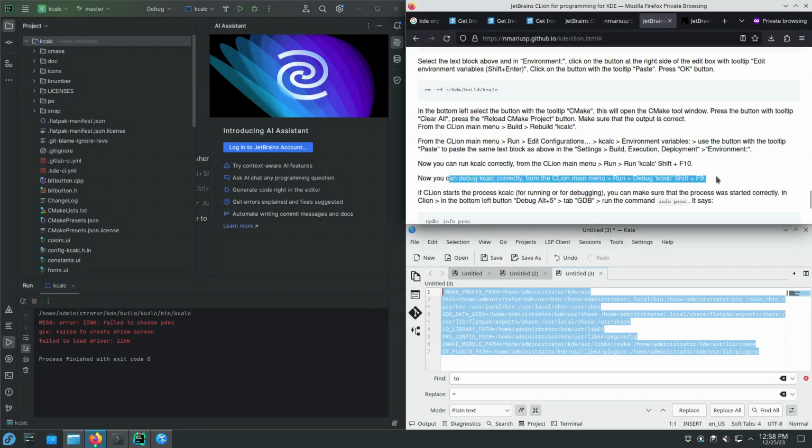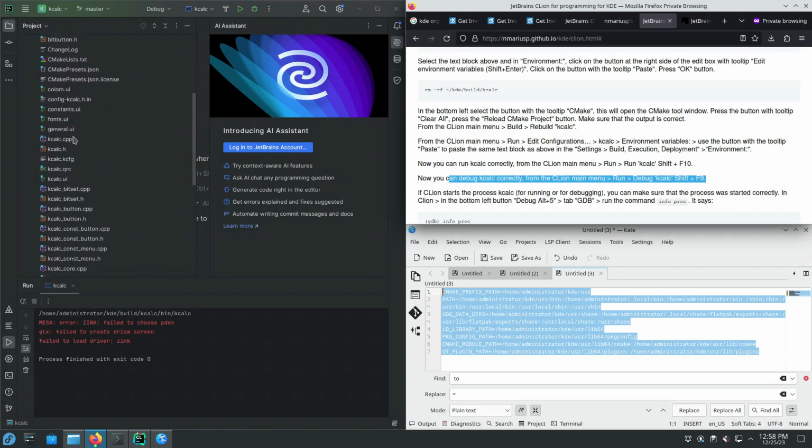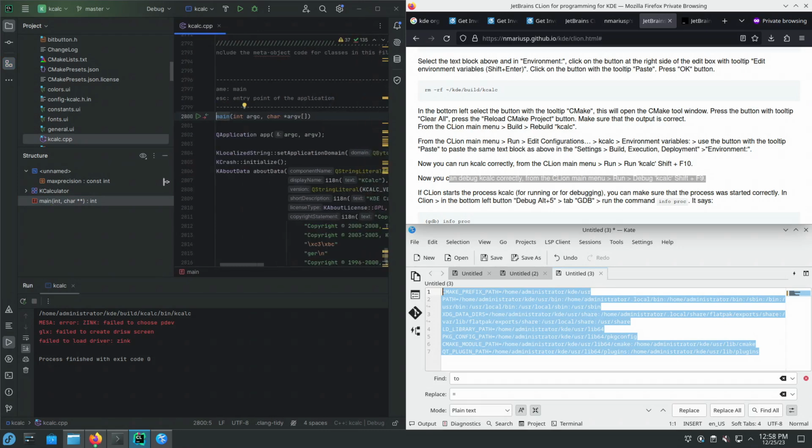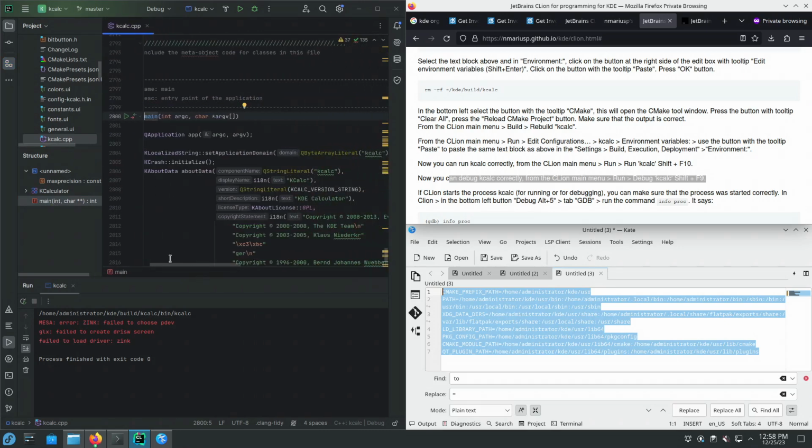Next up, we want to debug kcalc. So for that, we'll put a breakpoint into the entry point, which, this is a C++ project, so the main function. We can go there by choosing the file kcalc.cpp in the top level. Then we can use the structure tool window, collapse the kcalculator class, and go to main. Let's close this thing. Put a breakpoint in main.